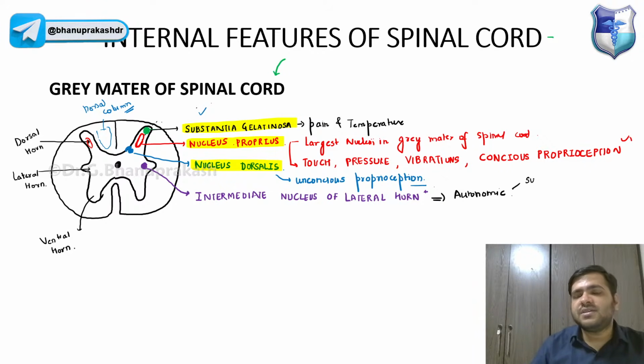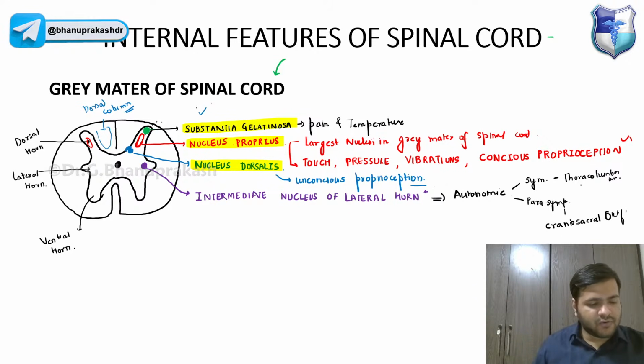Autonomic, you already know we have sympathetic and we have parasympathetic, right? Sympathetic is basically called the thoracolumbar outflow, and parasympathetic is called the craniosacral outflow. When I say thoracolumbar outflow, you already know it is from T1 to L2. Craniosacral outflow, you know, we have the cranial nerves 3, 7, 9, 10, and sacral, it is S2, S3, and S4.